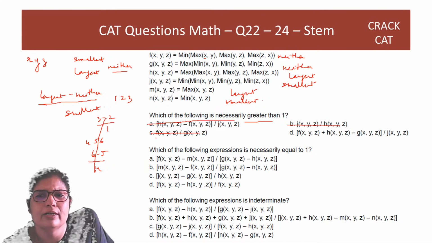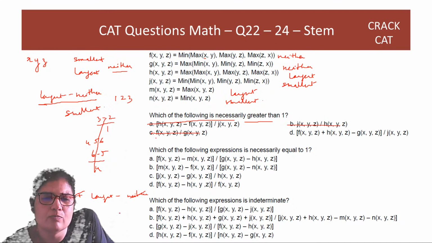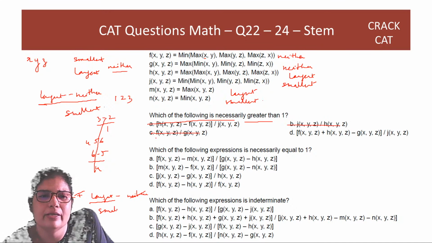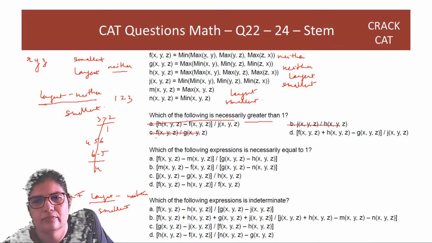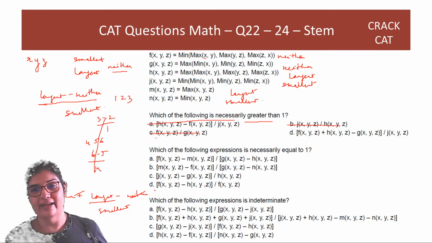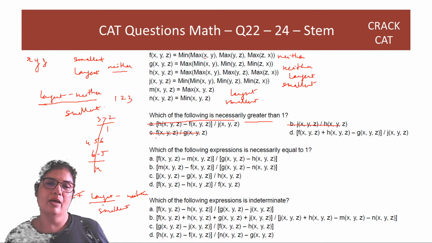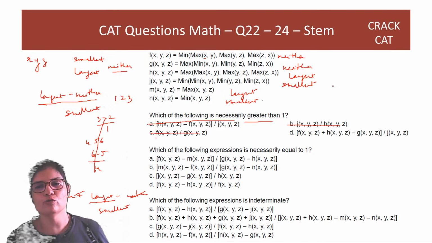If you check for D, what does D give you? It gives you neither plus H. What is H? Plus largest minus neither. So neither cancels out. And then you're dividing by the smallest. So largest over smallest will be greater than 1. But again, let me remind you that here also, actually in CAT, there is an error. Because this is going to be generally true for x, y and z as positive.